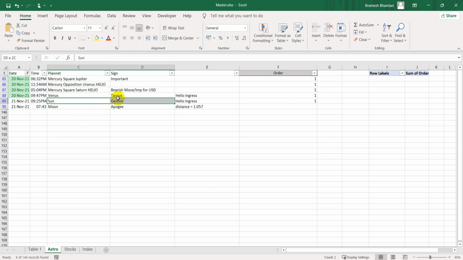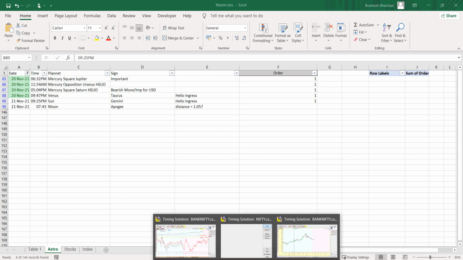So these three aspects are very important. And the Sun is going to ingress tomorrow at 9:25 p.m., so this is also a very, very important event. These are the particular events which are happening. Let's study each one of them. First, let's start with the lunar eclipse.